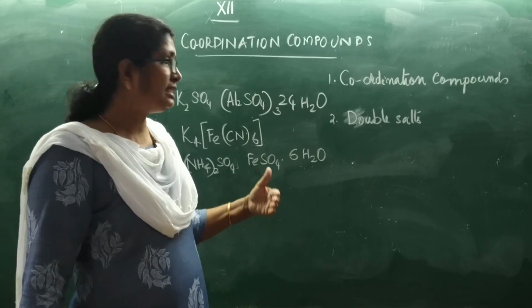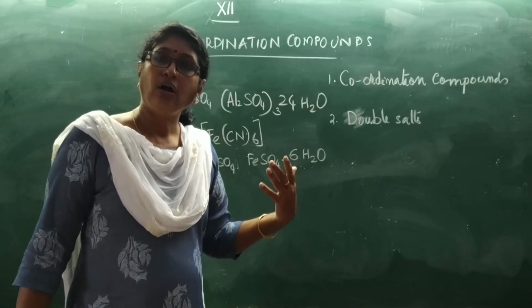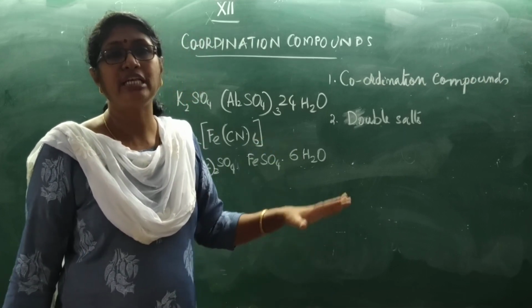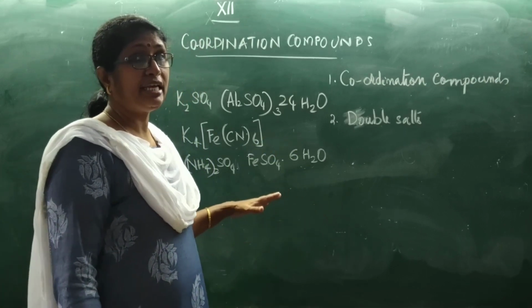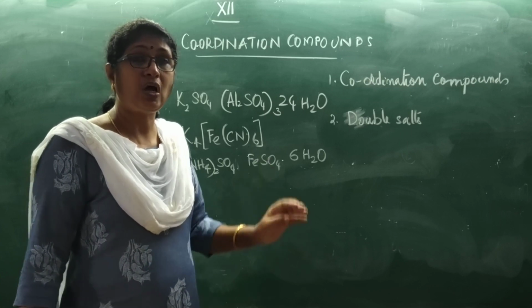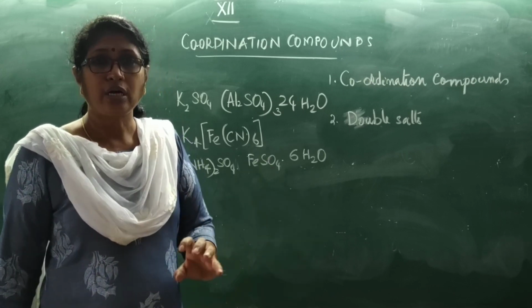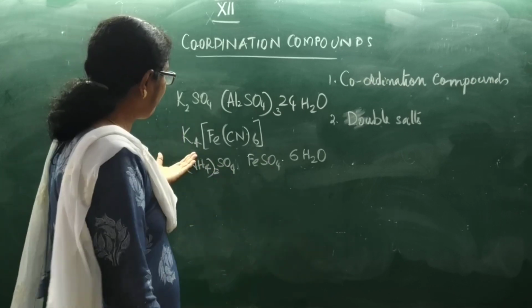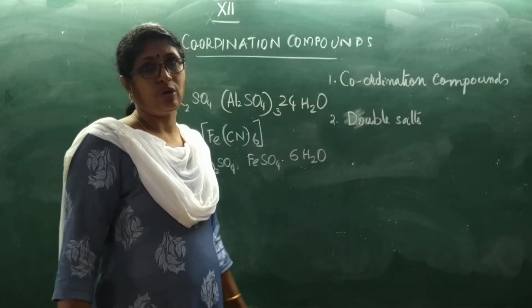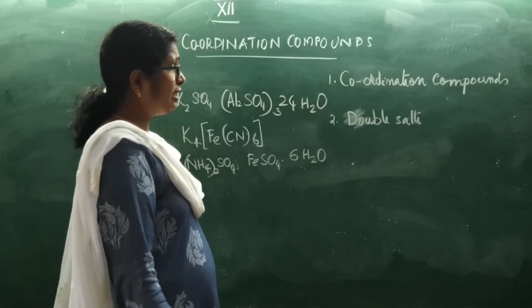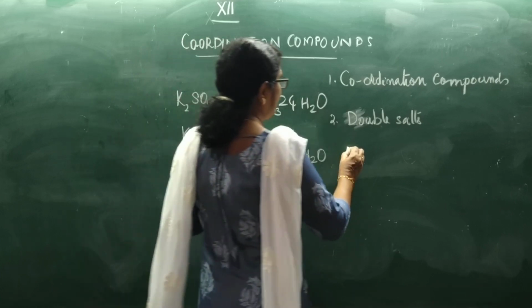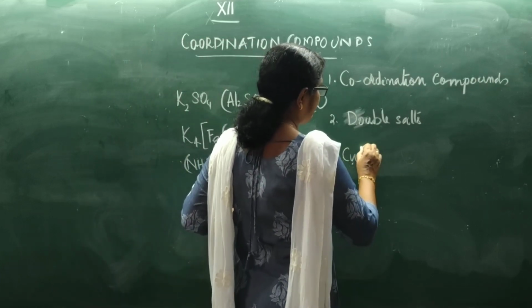If they keep their identity, that means if they are not splitting into corresponding ions, then we call them coordination compounds.